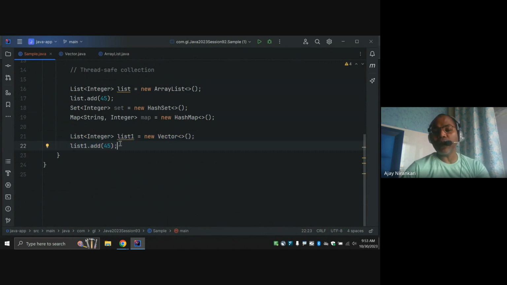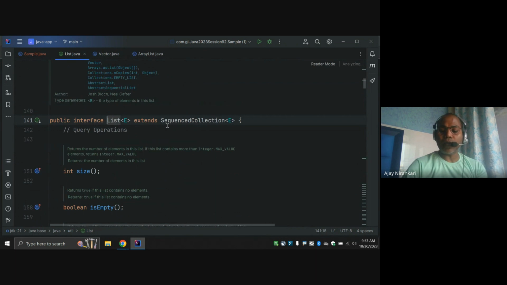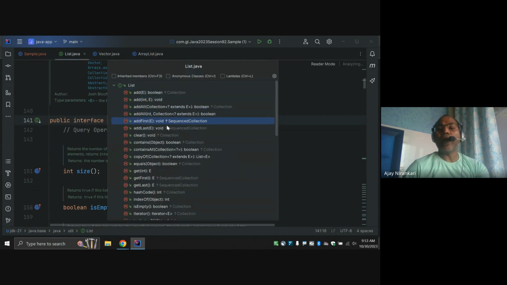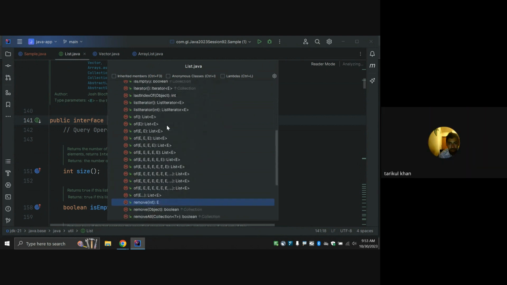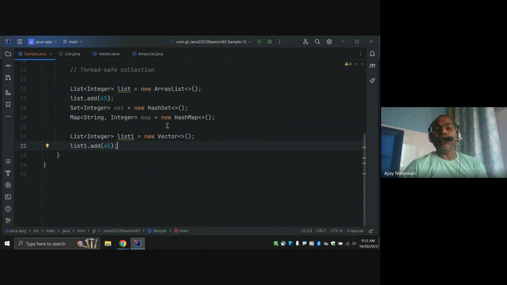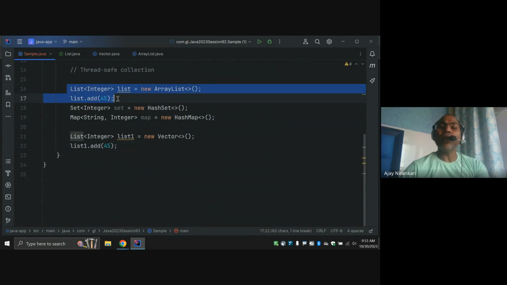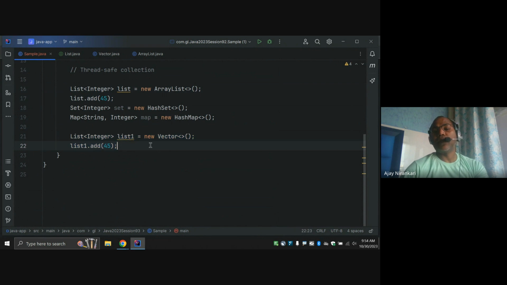If you want your applications to work fine in a multi-threaded environment, you don't use new ArrayList, you use new Vector. And all the methods of the list interface, whatever is defined in the list interface, all the methods you can find, like add first, get first, get last, right? So these are your not thread safe class, and now this list becomes your thread safe class.